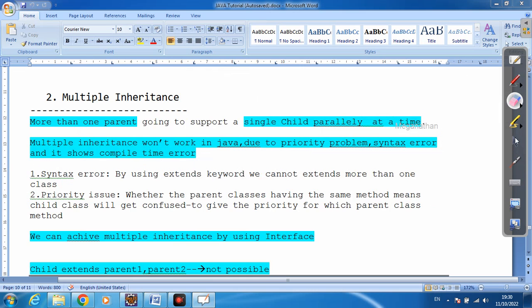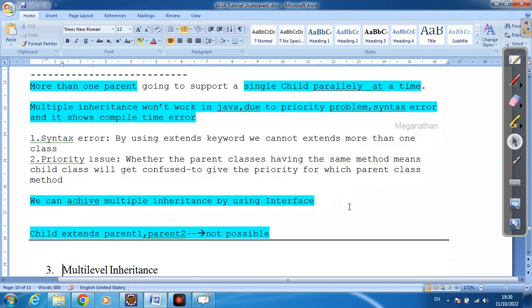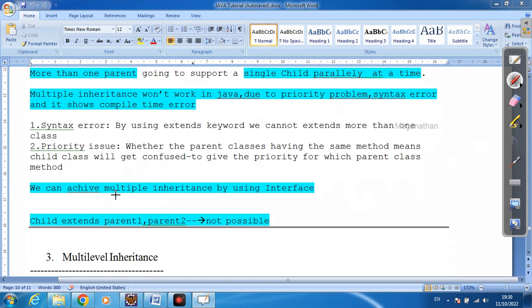We can achieve multiple inheritance by using an interface. There is one separate concept in Java called interface. In an interface we can have two parents, p1 and p2, at the same time for one child class. We will discuss it later, but multiple inheritance is not possible with classes.